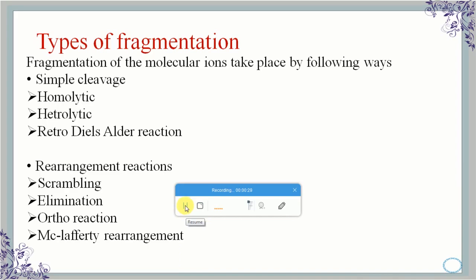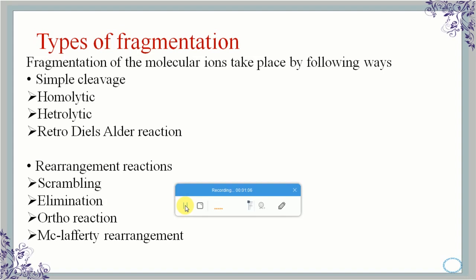Hello students, now we will see the type of fragmentation patterns which are taking place in a mass spectrometer. Before starting this, I want to tell you regarding the molecular ion peak, which kind of peaks are formed in our mass spectra. Molecular ion peak is the emission of an electron from an electrically neutral compound leading to the production of a molecular ion.